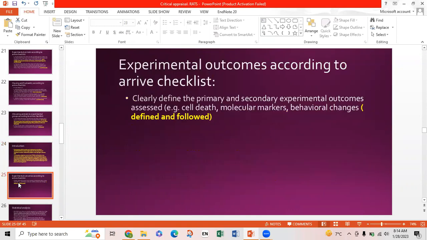In experimental outcomes, according to the ARRIVE checklist, it clearly defines the primary and secondary experimental outcomes. As told in the earlier paragraph, both primary and secondary outcomes are given. And so this point was defined and followed.